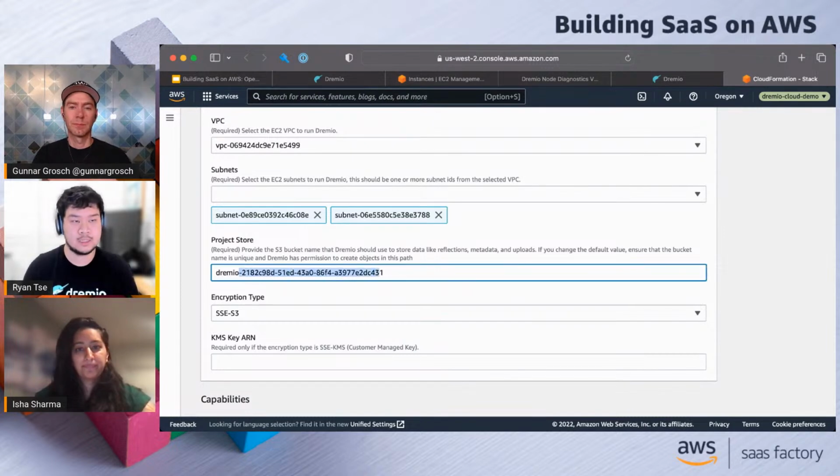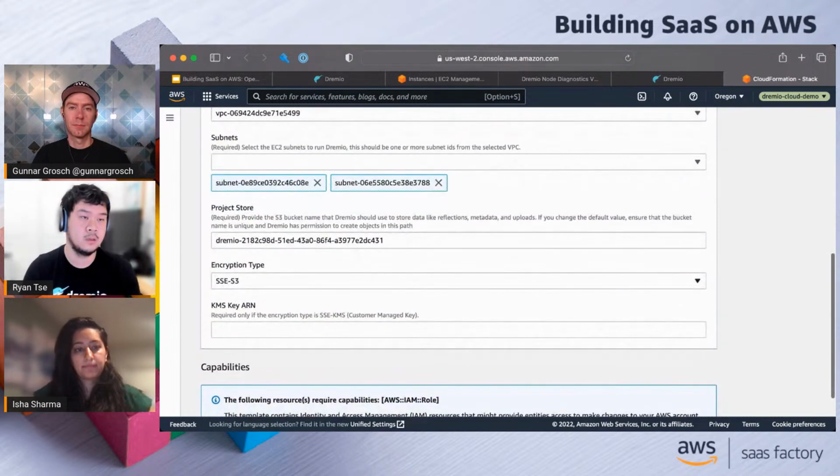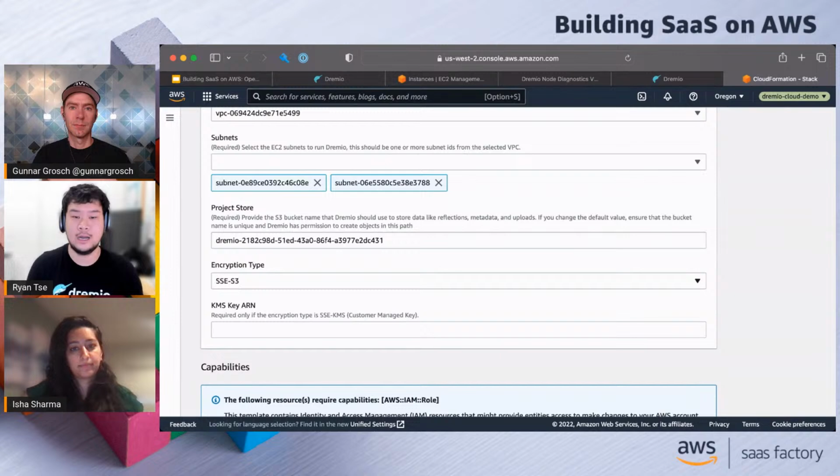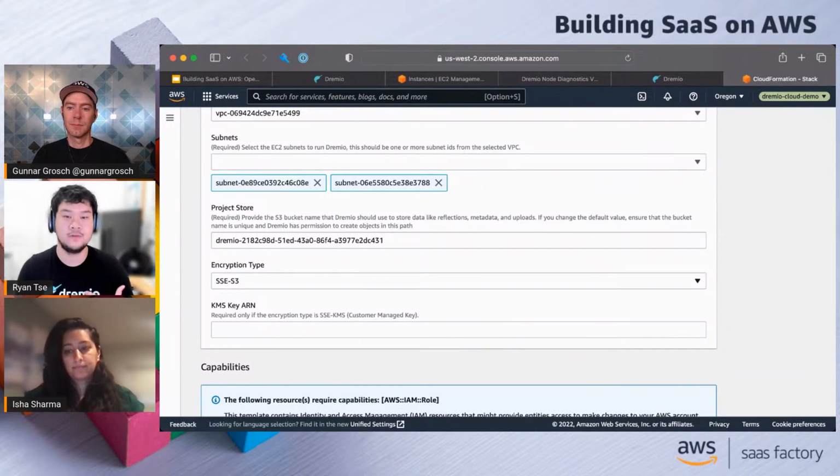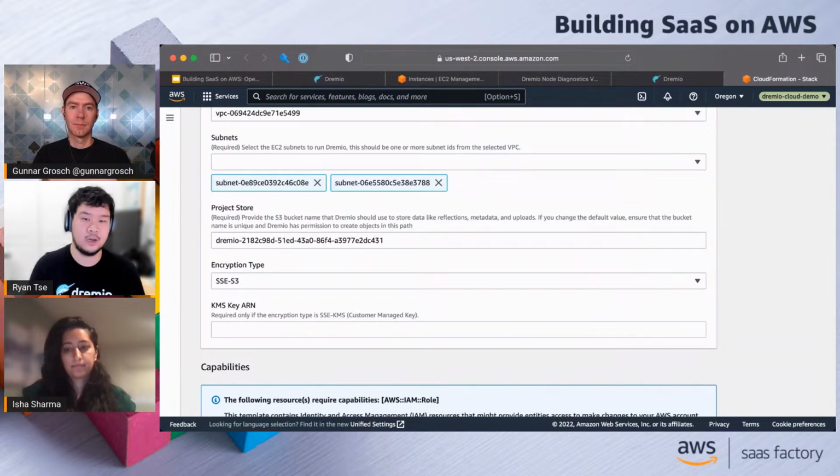That's why we give the customer the option of naming it some specific way. There's also the encryption requirements with S3 buckets. Our customers are particularly sensitive about not being able to create a bucket without encryption, so we also offer that option to specify the encryption type.